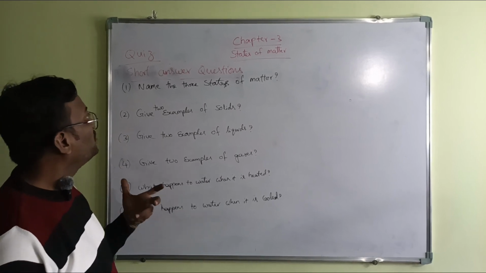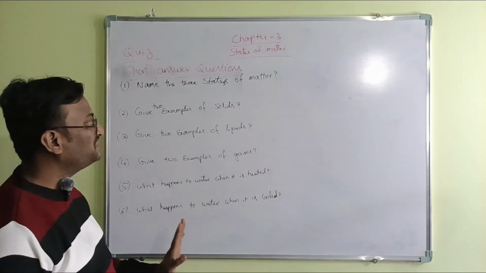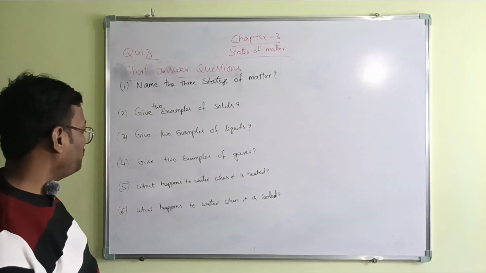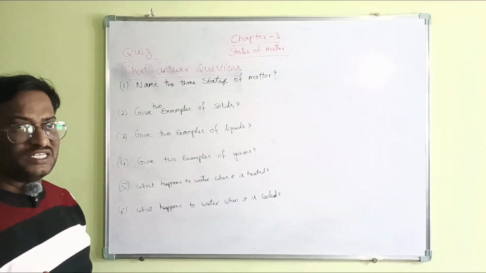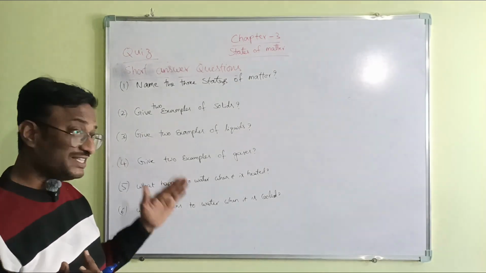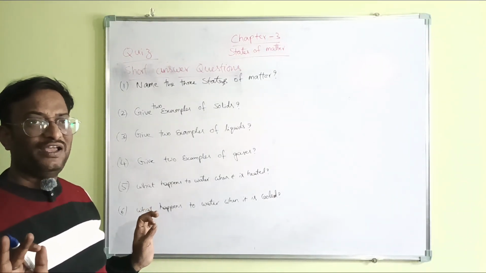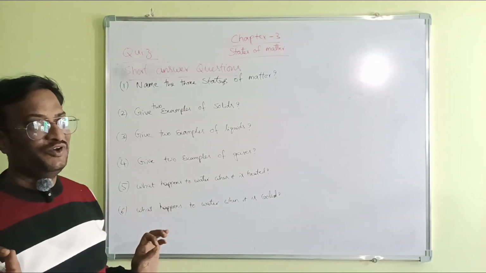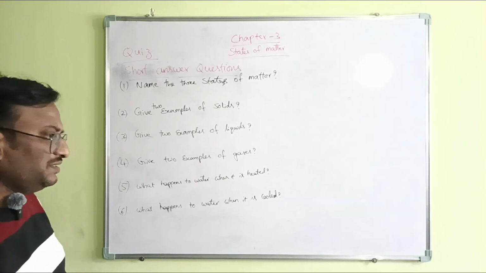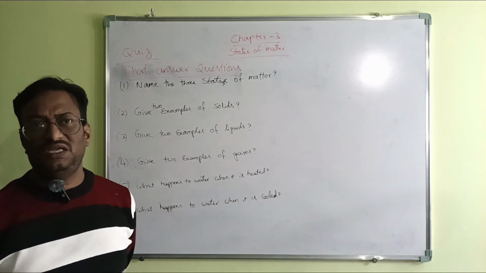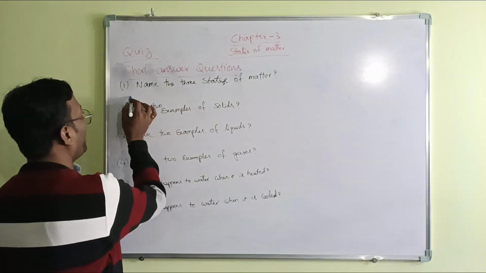Children, we have short answer questions now. So the questioning pattern has changed again. We have six questions. Try to answer yourself, because when you listen carefully to the lesson, you can answer these questions also. There is no need to worry. Just read the question carefully and try to answer yourself. If not, we shall answer. Take time. Name the three states of matter.